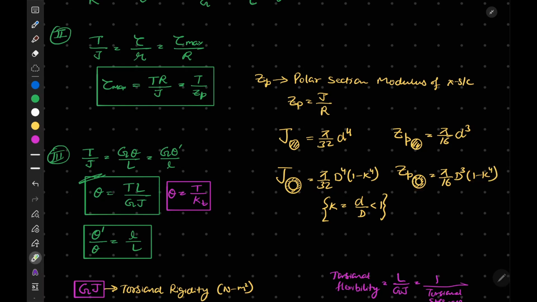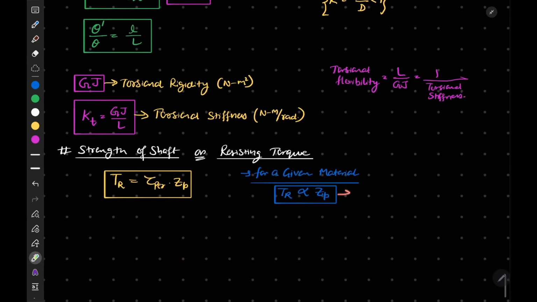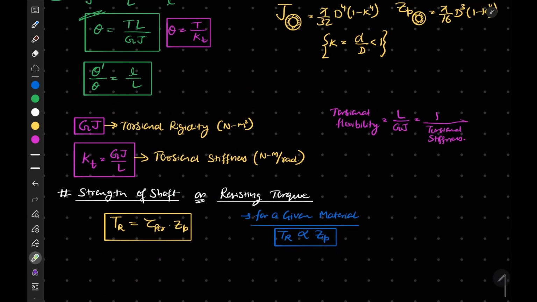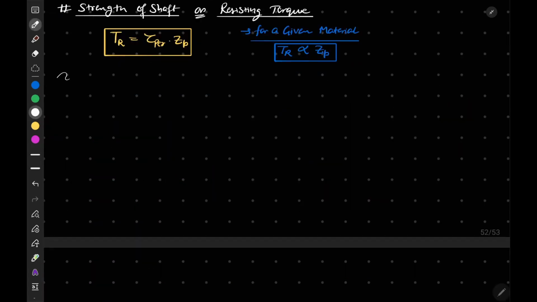So the solid shaft will be stronger than the hollow shaft. But if we consider the same amount of material, or same cross-section area, for both shafts, the opposite happens. We will derive that in a further lecture. Let's now move on to the next topic. I will discuss it later.